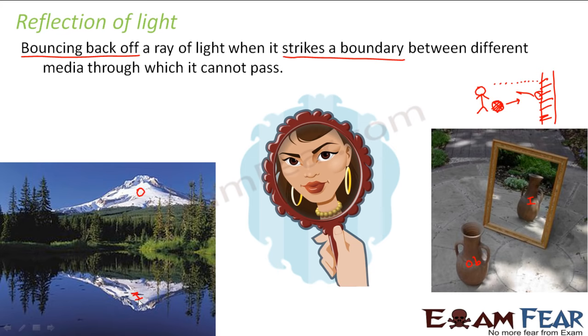So which is the boundary here? The surface of the water is the boundary here. So when the light rays fall here, it gets reflected. It bounces back, and as a result, an image is formed. So you got some rough idea of what is reflection and where you see this phenomenon of reflection.